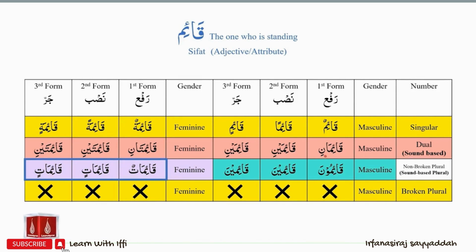Again, Aani sound represents Rafa status. Aini sound represents Nasab or Jarr status. Unaa sound represents Rafa status. Ina sound represents Nasab or Jarr status. Atun sound represents Rafa status, and atin ending sound represents Nasab or Jarr status.